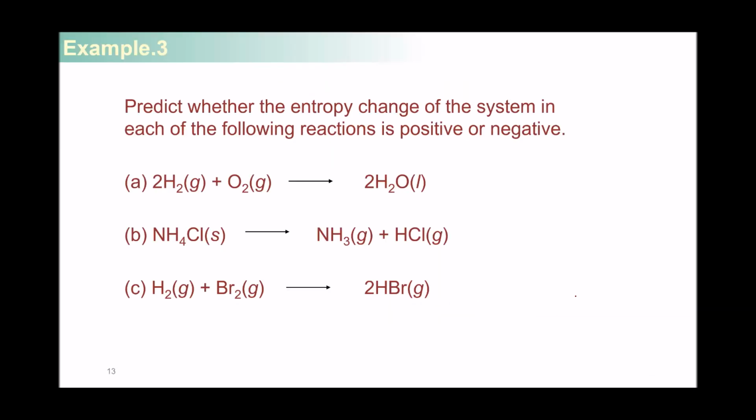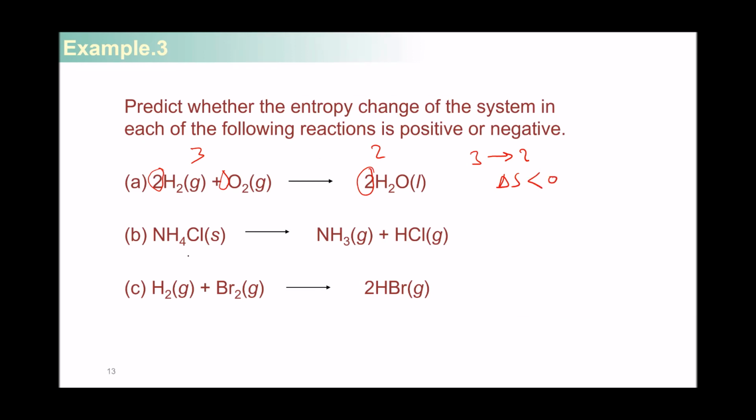If you look at example 1, the reaction is actually starting with 2 moles of this substance, 1 mole of this, so that's a total of 3, and it produces 2 moles of the product. So what happened is that the number of moles changed from 3 to 2, so fewer moles, the system is actually getting more ordered or less entropic, so that's a negative change in entropy.